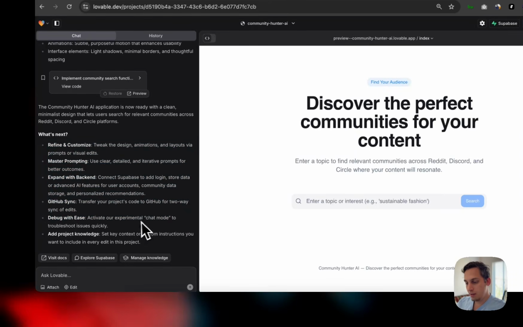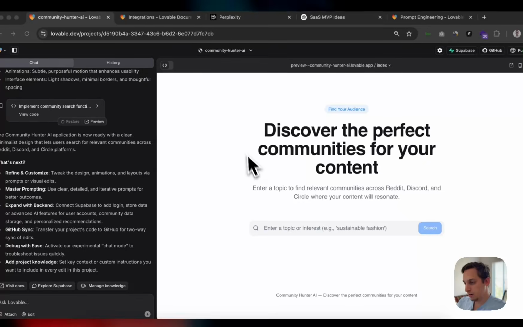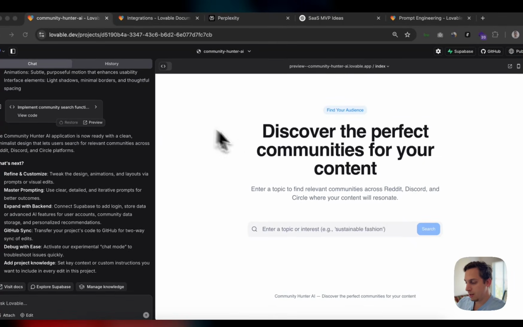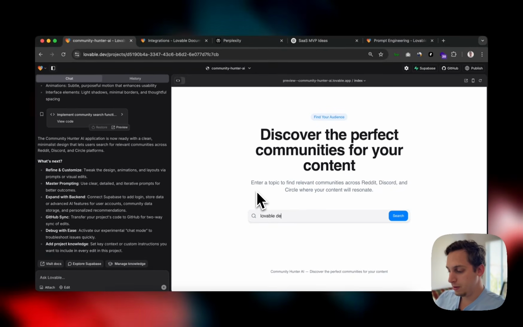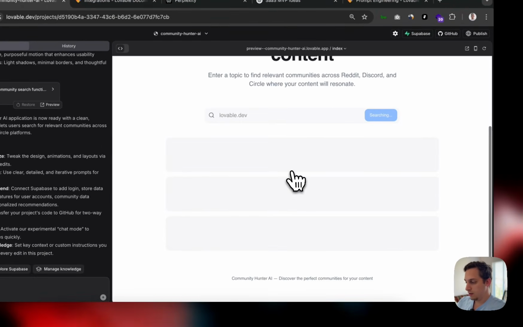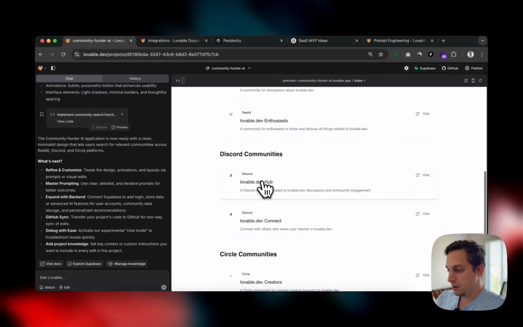I don't think it implemented any API from Perplexity, because I didn't give it any information first off, and it's not asking for any API key here. So we have: find your audience, discover the perfect communities for your content, enter a topic to find relevant communities across Reddit, Discord, and Circle where your content will resonate. Let's put in lovable.dev, right? Let's search this. And it's searching, and it's probably going to give me dummy content. So we have Lovable.dev enthusiasts.